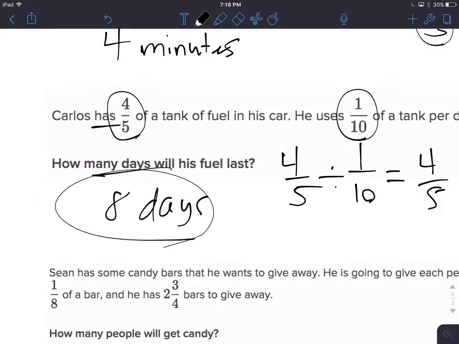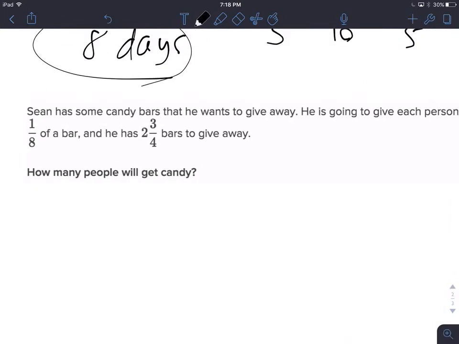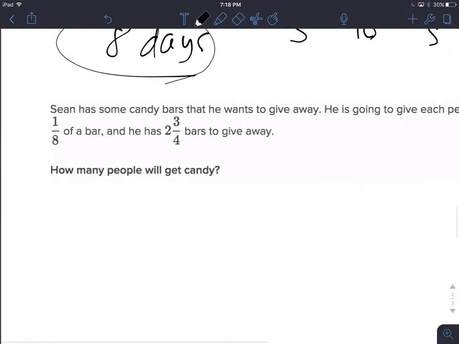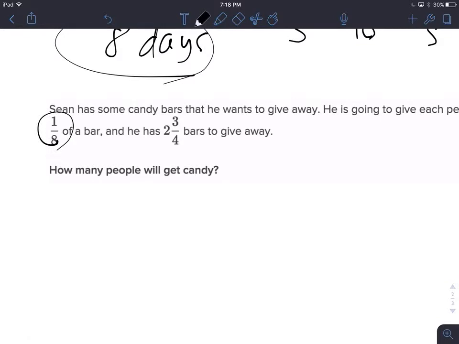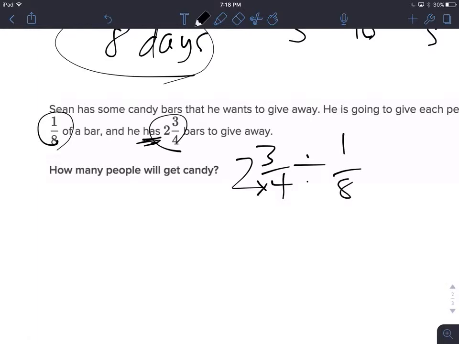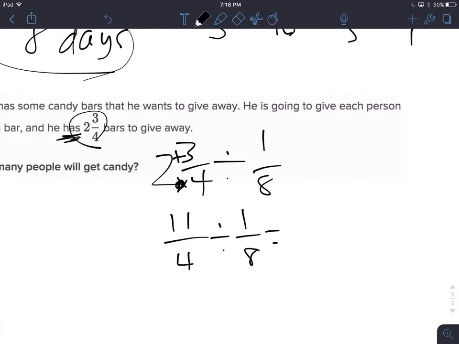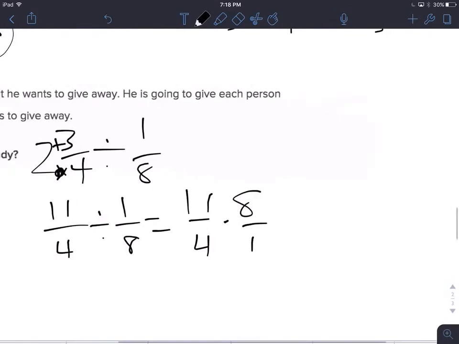Last one. Sean has some candy bars that he wants to give away. He is going to give each person 1/8 of a bar, and he has 2 3/4 bars to give away. 2 3/4 is what we're starting with. That's what he has. Divided by 1/8. 2 times 4 is 8, plus 3 is 11. 11 over 4, divided by 1 over 8. 11/4 times 8 over 1, the reciprocal.